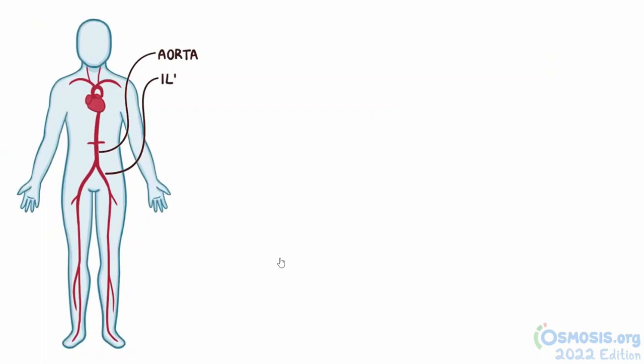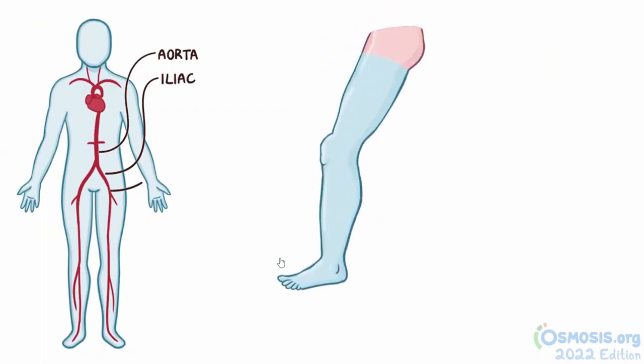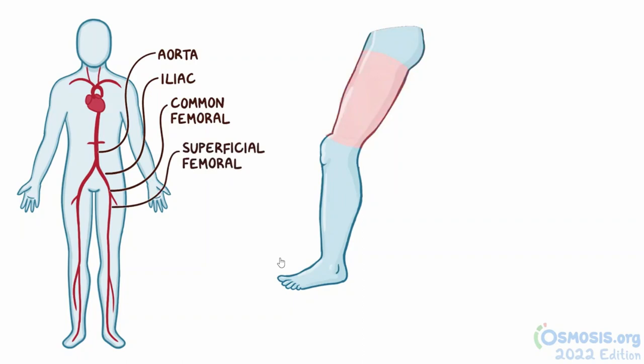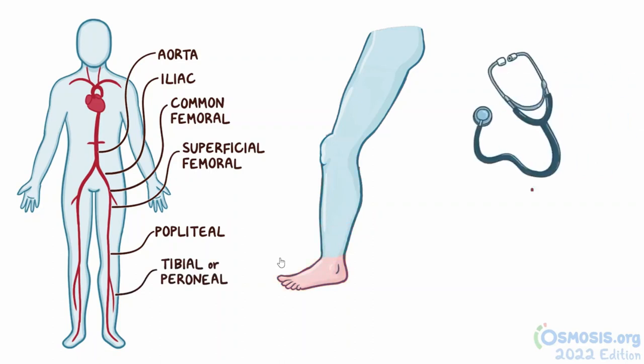Locations of pain depend on the artery involved. Lower aorta or iliac artery involvement causes pain in the hips and buttocks. Iliac or common femoral artery involvement causes pain in the thigh. Superficial femoral artery involvement causes pain in the upper 2/3 of the calf, while popliteal artery involvement causes pain in the lower 1/3 of the calf. And finally, tibial or peroneal artery involvement causes pain in the foot. Auscultation of the affected artery can reveal bruits, which are whooshing sounds caused by arterial narrowing.